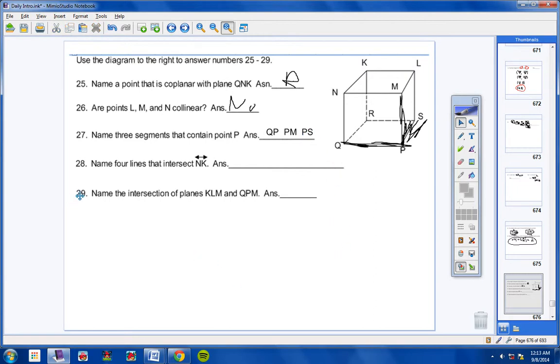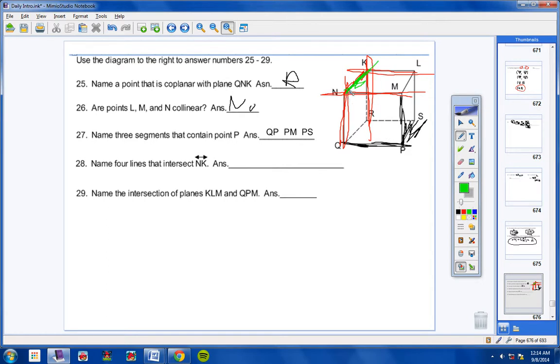All right. Now, name 4 lines that intersect line NK. Well, here's NK right here. And we're looking for 4 lines that intersect it, okay? Well, look, here's one right there. Here's one right there. Here's one that goes up and down. And here's one that goes up and down. All of those lines intersect in K.